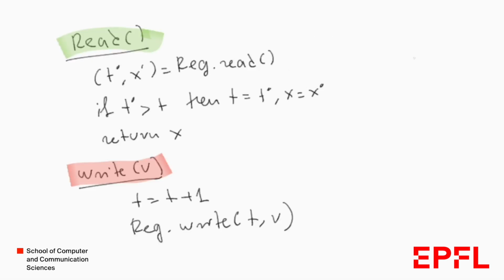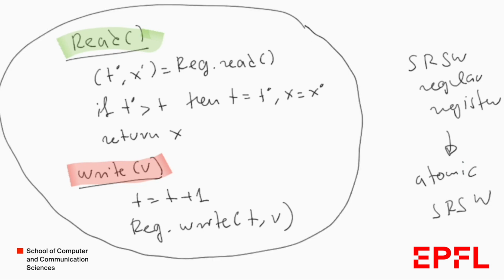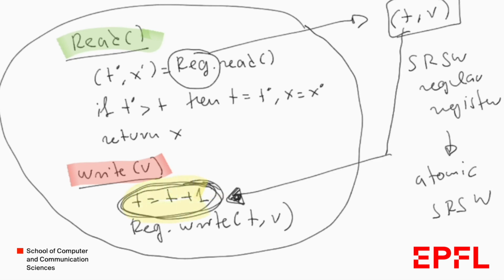So here's the transformation that uses a single reader, single writer, regular register, and builds an atomic single reader, single writer register. What's interesting to notice is the following. This base register of the transformation stores a timestamp and a value. This timestamp can become arbitrarily large. So the underlying regular register that we use for this transformation is an unbounded one.